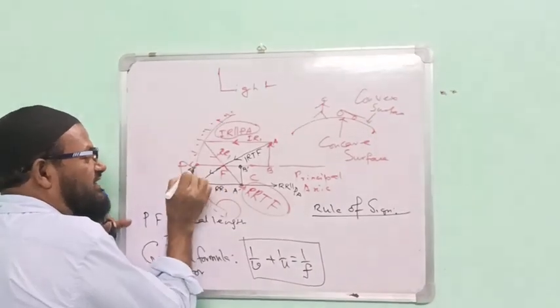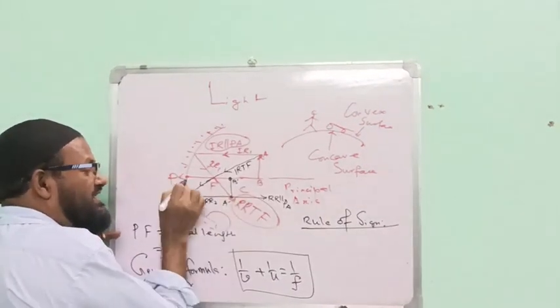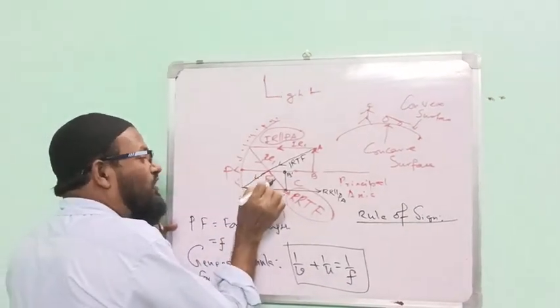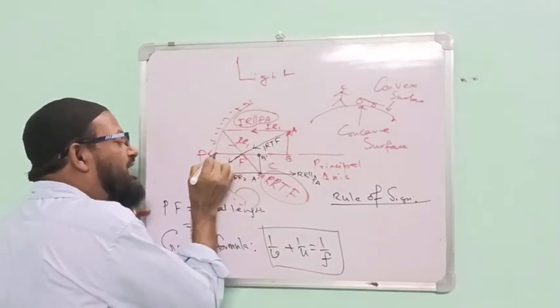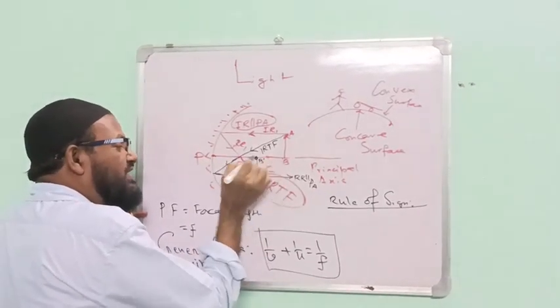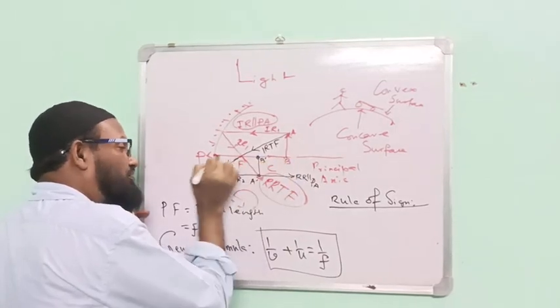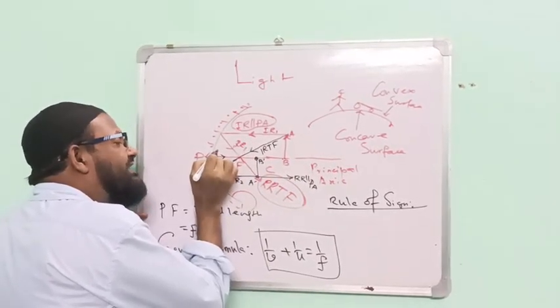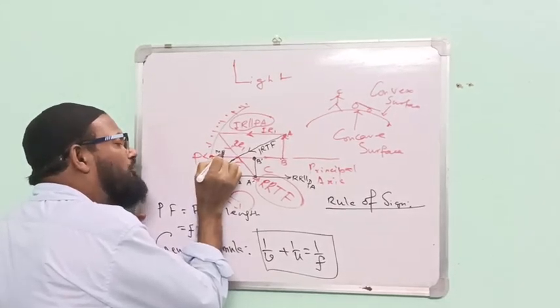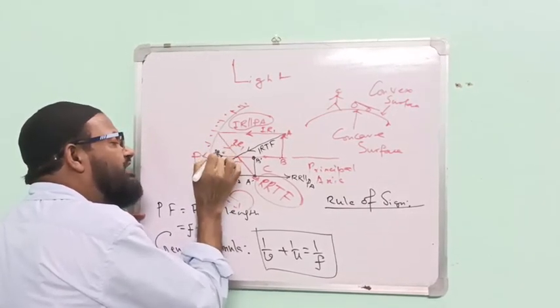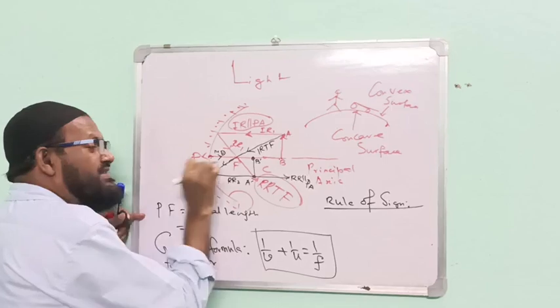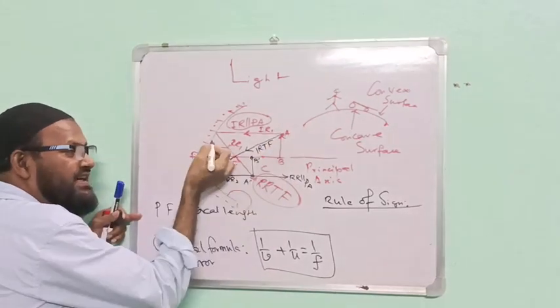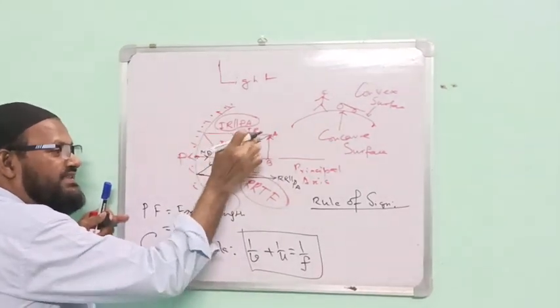From here, all the distances are measured from P. Therefore, here PB and PB dash, this is the measurement direction. I am writing MD. What is the meaning? Measurement direction. And this is the direction of the incident ray.